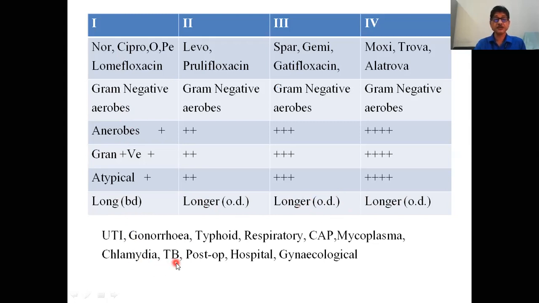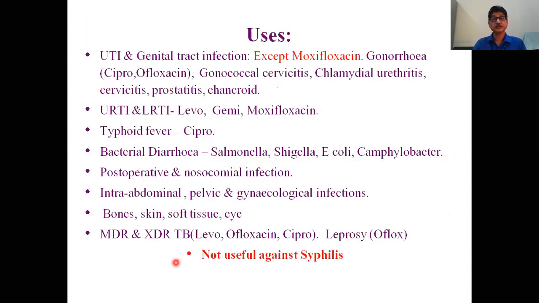They are effective in urinary infection, gonorrhea, typhoid, respiratory infection, community-acquired pneumonia, mycoplasma, chlamydia, tuberculosis, post-operative infections, hospital-acquired infections, and gynecological infections.